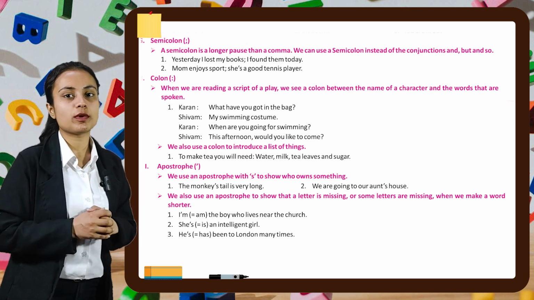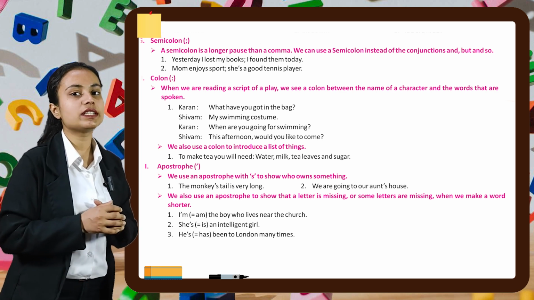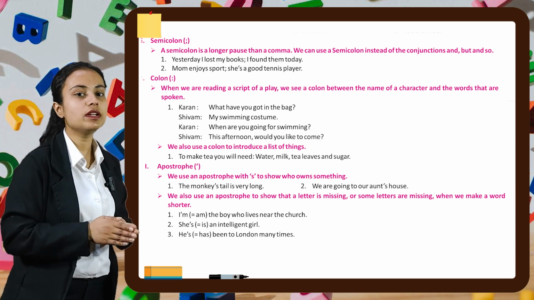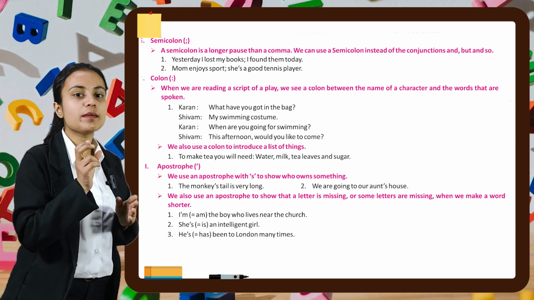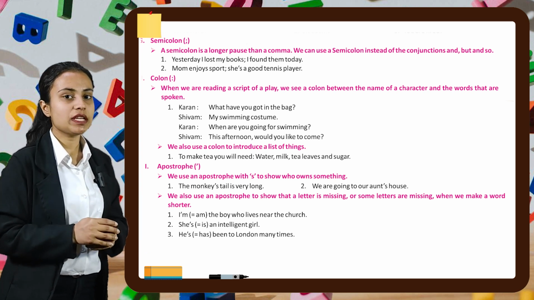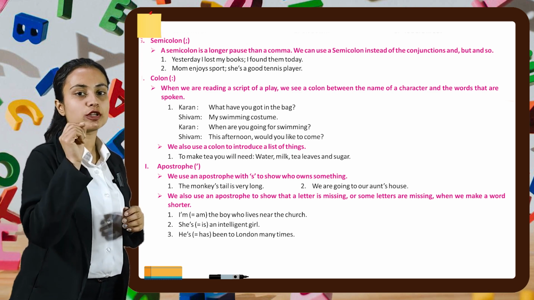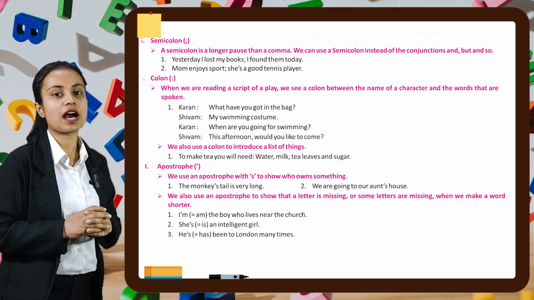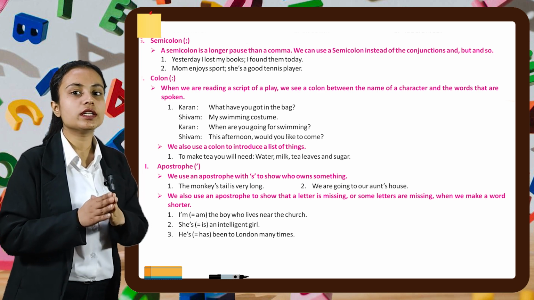We also use an apostrophe to show that a letter or some letters are missing when we make a word shorter. For example, I'm. This means I and am, so I'm is a shorter word. I'm the boy who lives near the church. Similarly, in the second example, we can write she is as she's. She's an intelligent girl. Similarly, in the third example, we have he has shortened to he's: he's been to London many times.